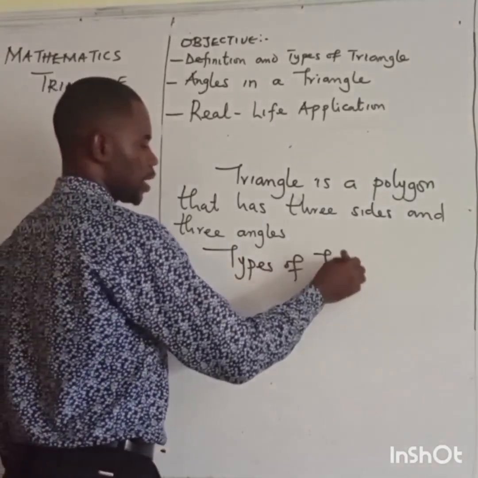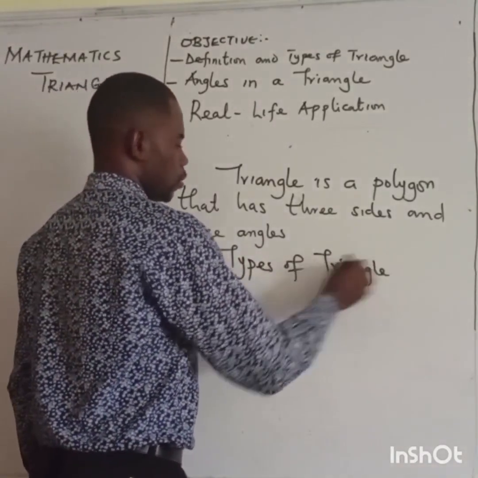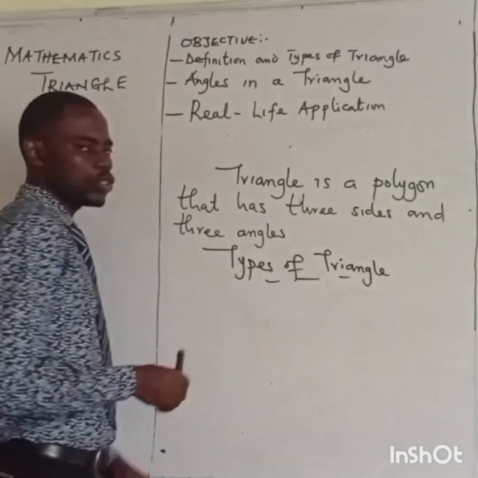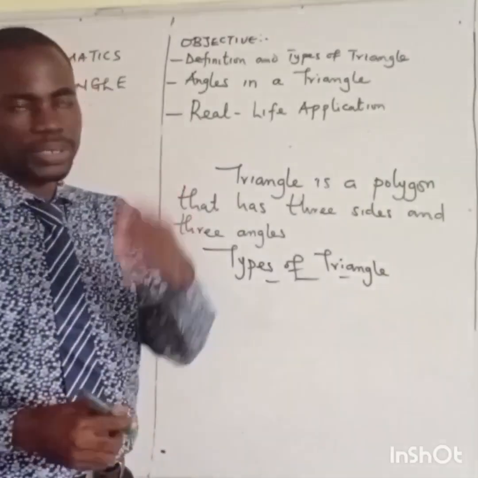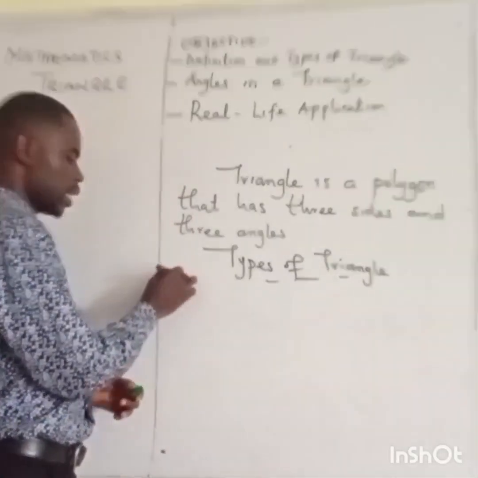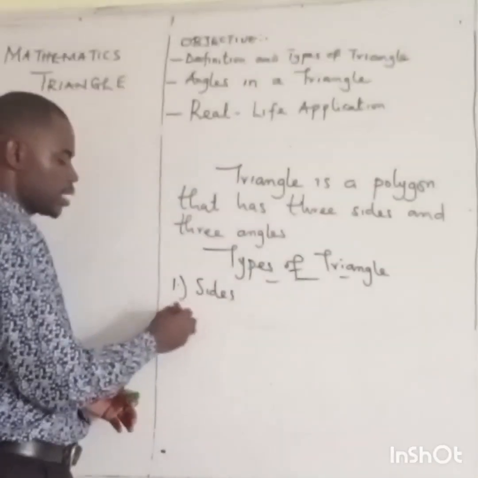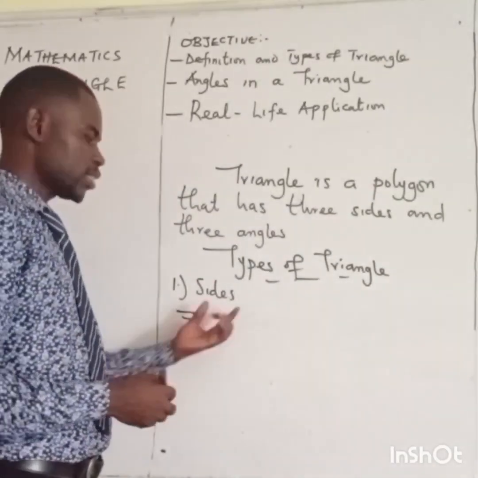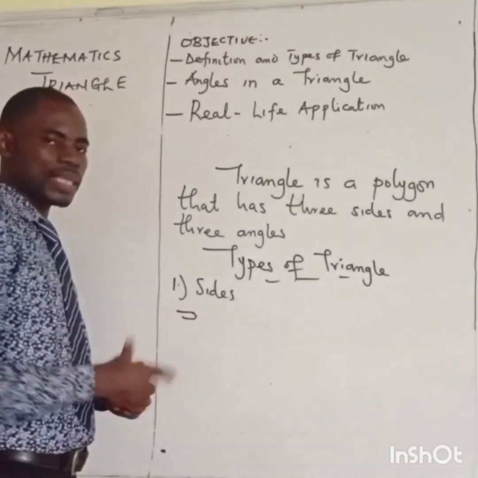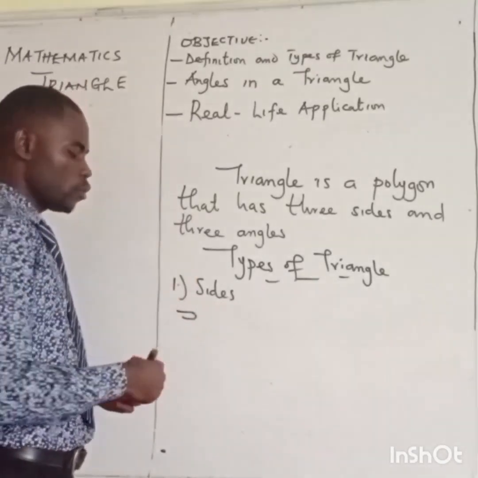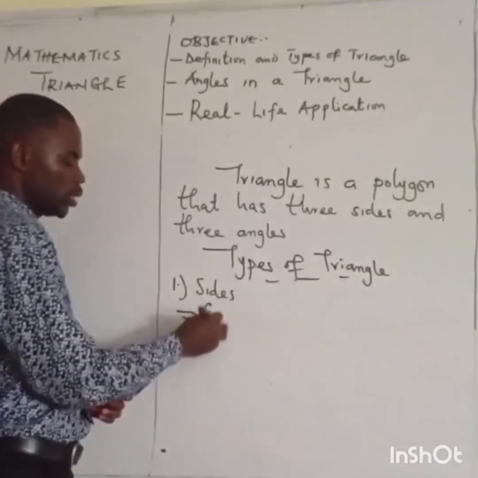When we talk about the types of triangle, it can be classified in 2 ways. We can use sides to classify it. Using sides, we have the following types of triangle, which are 3. We have what we call the equilateral triangle.